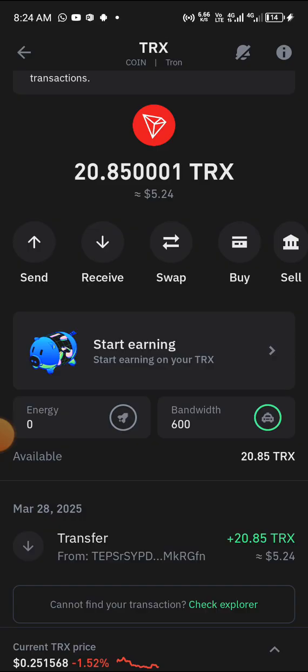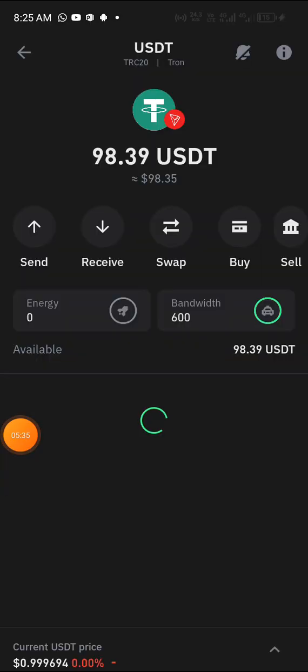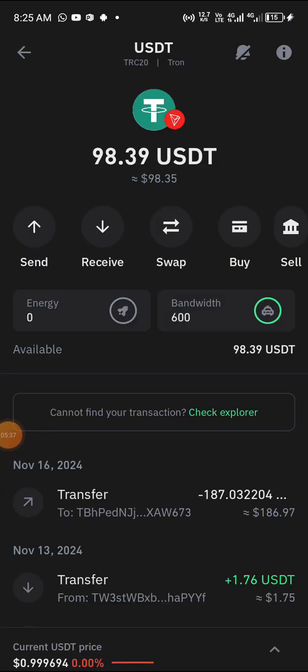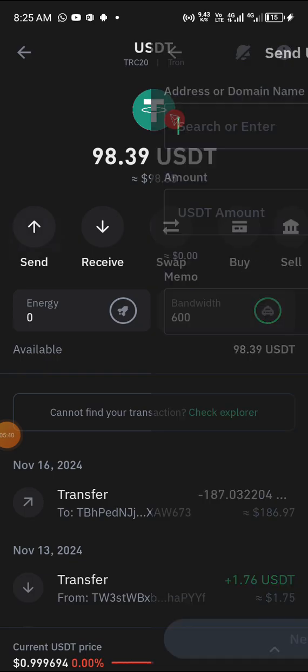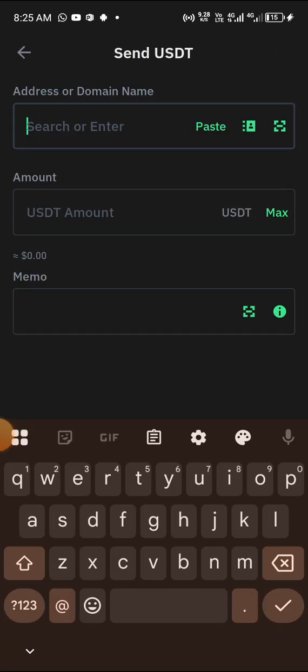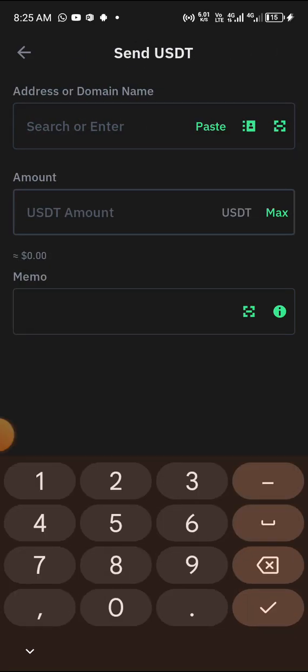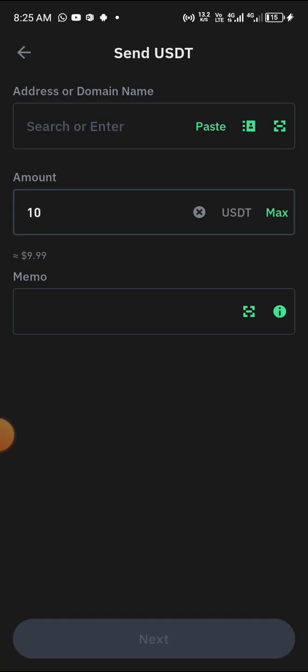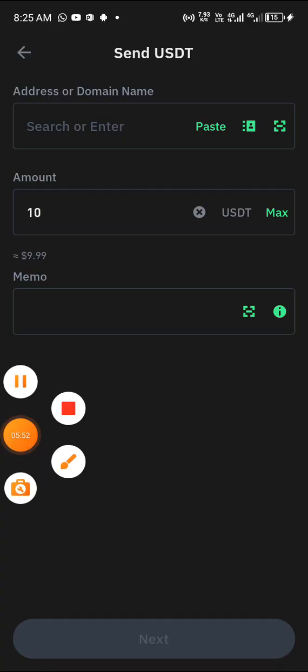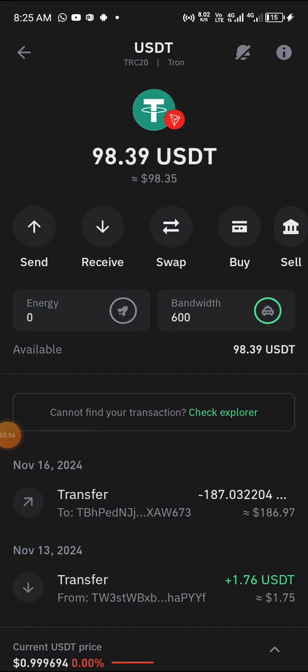So that is just how to send from here. If you select USDT TRC20, just click on send, paste the wallet address there, then type the amount you want to send out, 10 USDT. That is it. Just click on send next and send it out. So that is just how to send it.